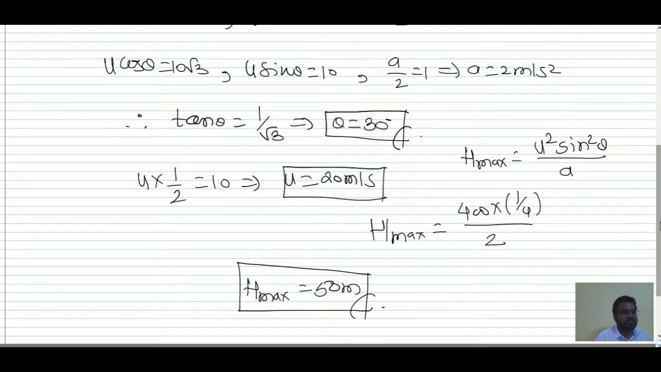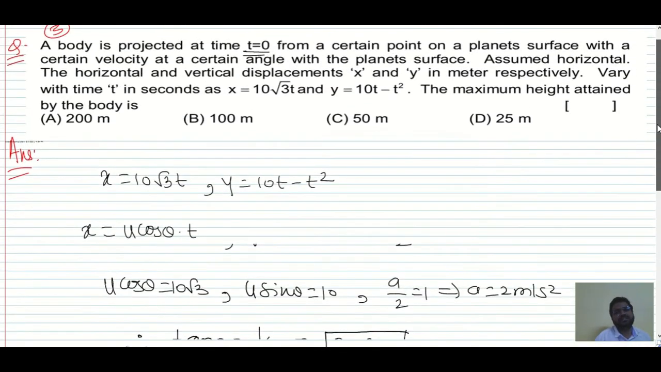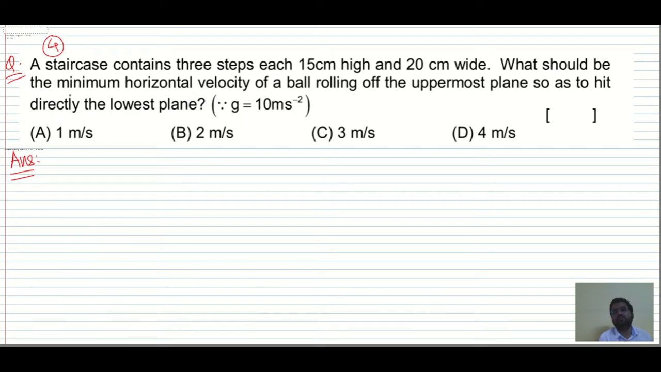So I hope this is clear. All you need to do is compare with the standard equation that we know. So this is the third problem. I hope this is clear to you all. Now the next problem, the fourth problem.